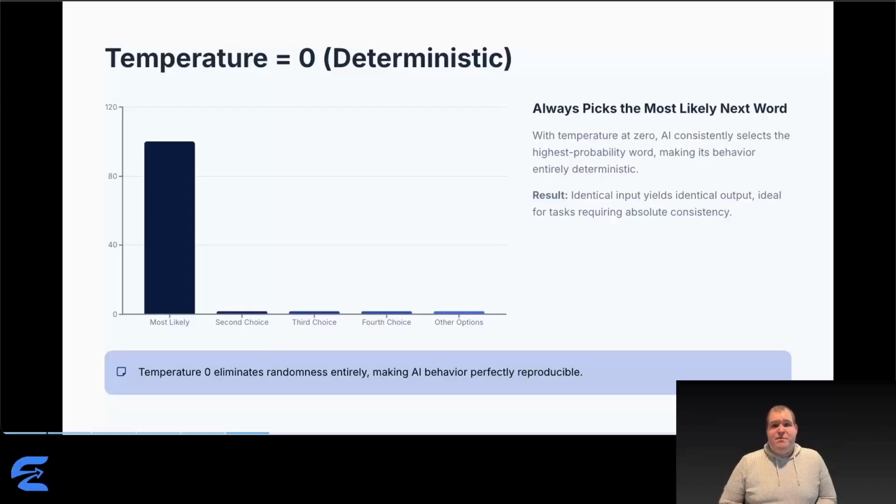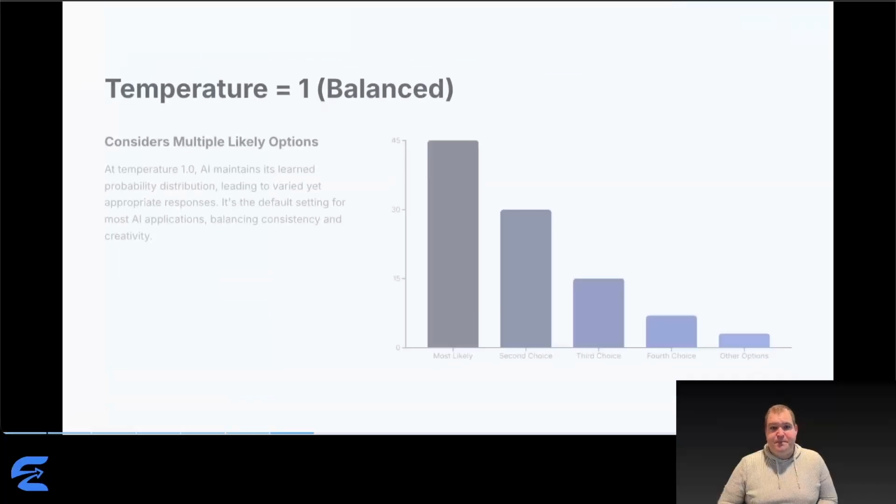At temperature 0, the probability distribution becomes a spike. The highest probability word gets essentially 100% selection chance. Everything else drops to nearly 0. The result? AI becomes completely deterministic. Same input, same output, every time, no variation. It always picks the single most likely next word. Over an entire response, that means walking the most well-worn path through training data. The safest, most conventional, most predictable response possible.